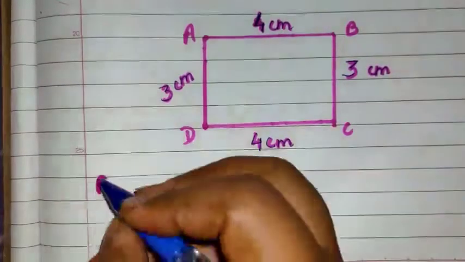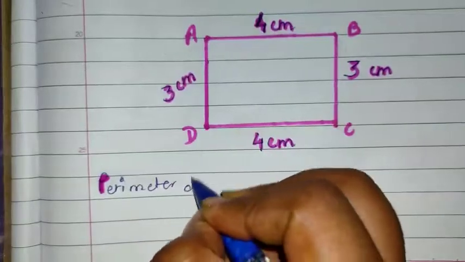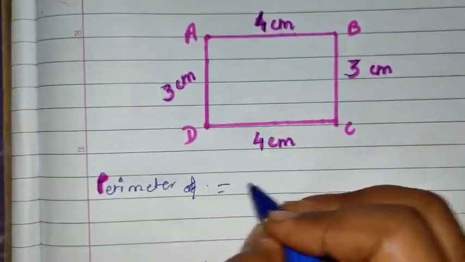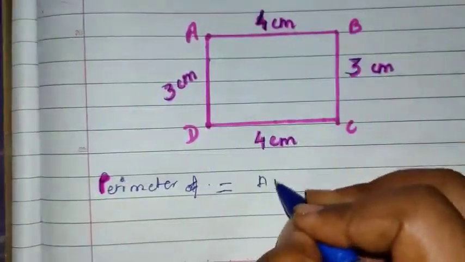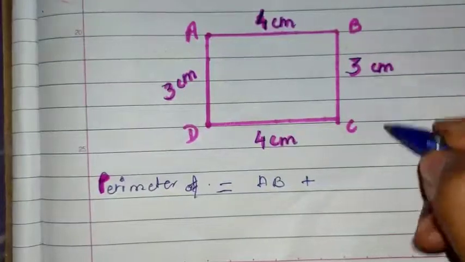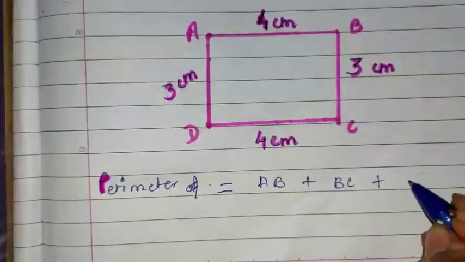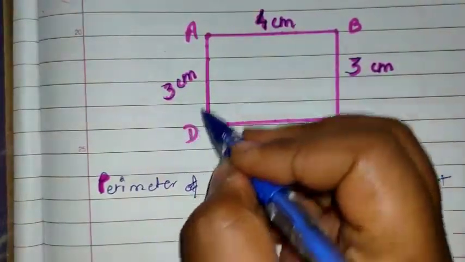perimeter is equal to length of AB plus length of BC plus length of CD plus length of DA.